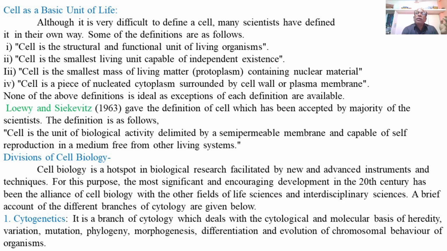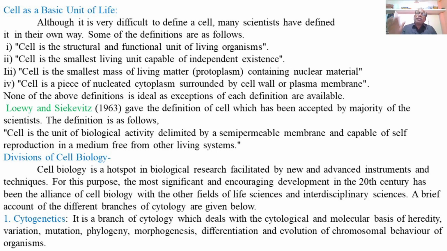So it divides, or it can produce a cell similar to itself. A similar type of cell, or the same type of cell with the same structural components, can be developed from the cell into new cells. So cells are capable of self-reproduction in a medium free from other living systems.